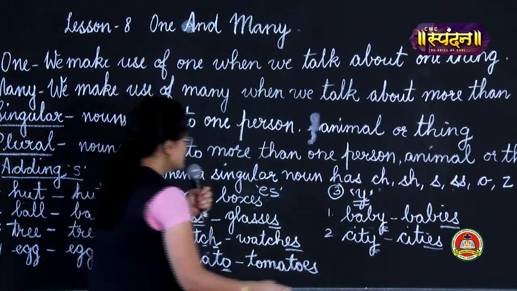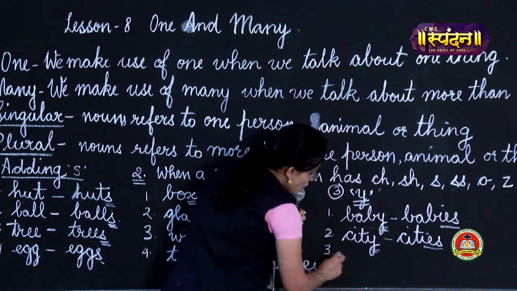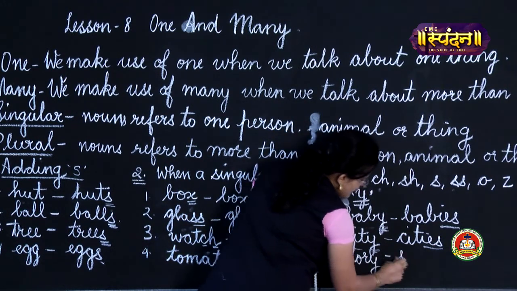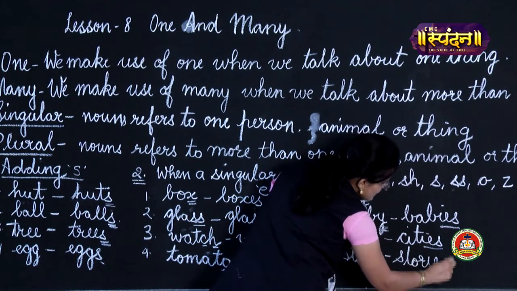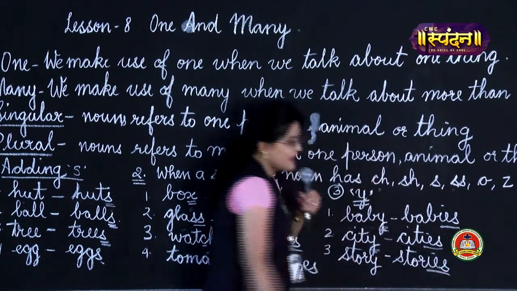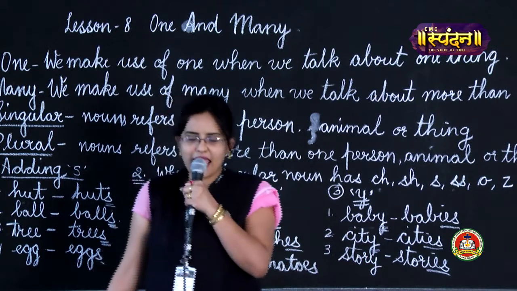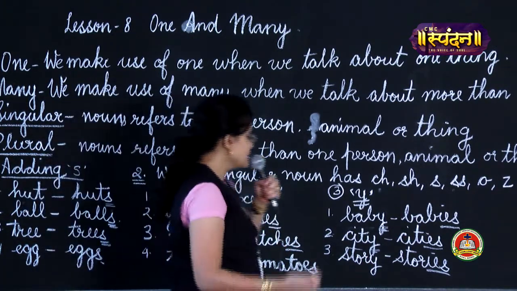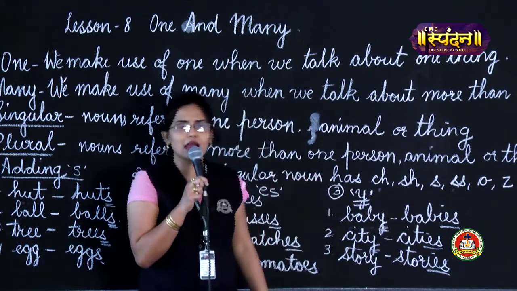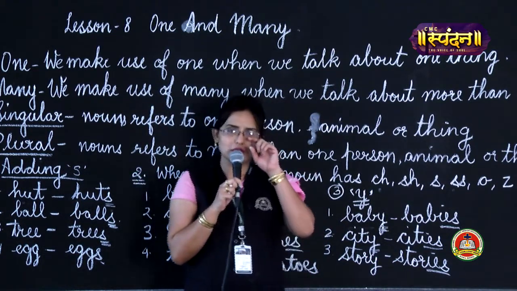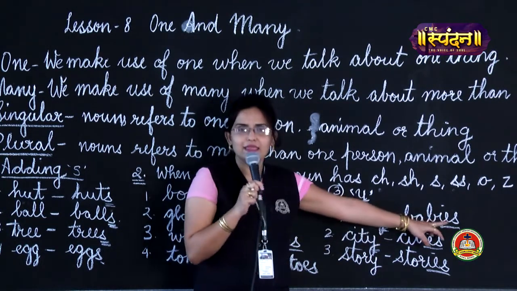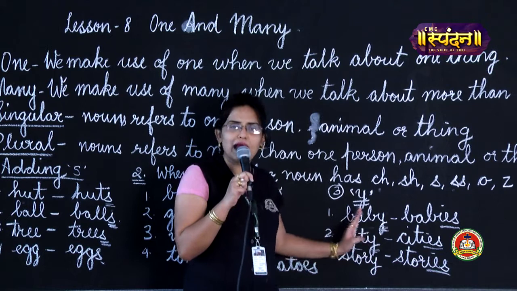Now if I take the third example, story, it will change to stories, and IES will be added to the singular noun. Okay. So now you understood that if a singular noun has to be changed to a plural noun, girls, then this Y has to be changed to IES if in a singular noun you have Y.